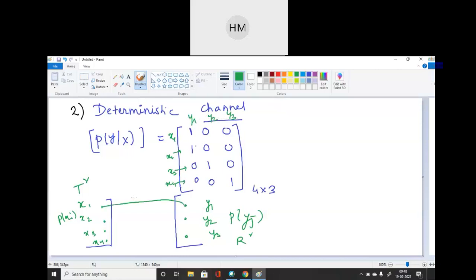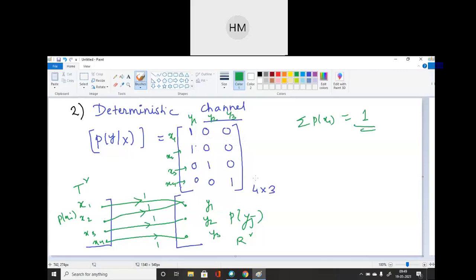x1 to y1 we are having 1. Okay. x2 to y1 again I am having 1. x3 to y2 I am having a line transition 1. Then x4 to y3 I am having 1 transition. So this is my channel diagram. Okay. So always here what will be there? 1 will be the probability because the overall input P of x_i should be 1. So always you have to represent it by 1 in the row matrix.